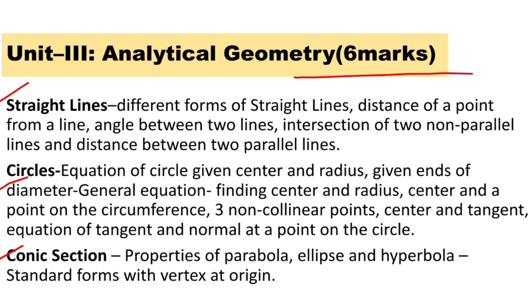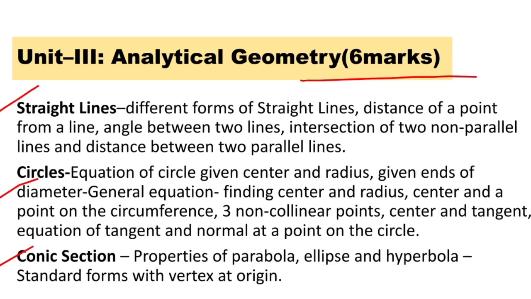Conic sections. From these conic sections we learn properties of parabola, ellipse and hyperbola and standard forms with vertex at origin. That means these parabola, ellipse and hyperbola pass through the origin. We learn about that origin vertex.